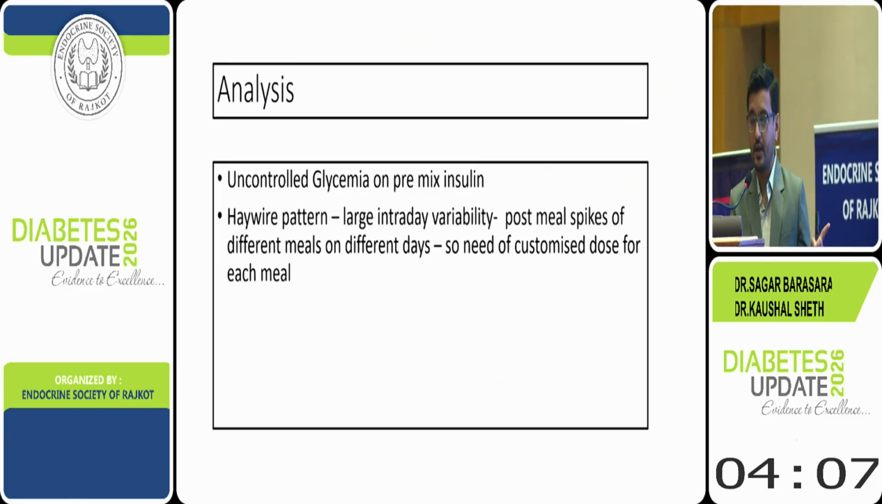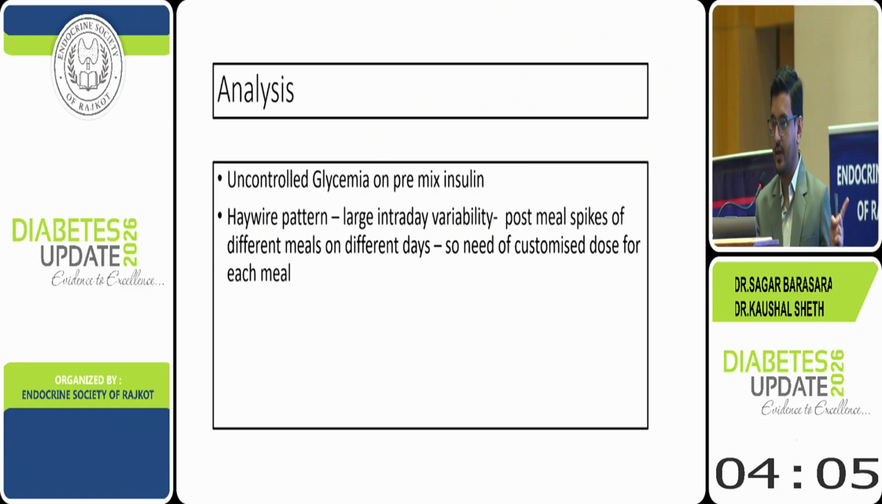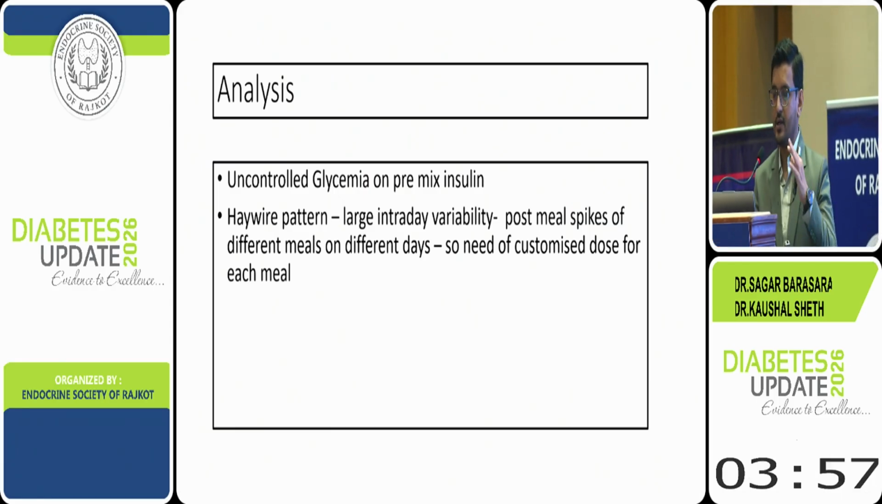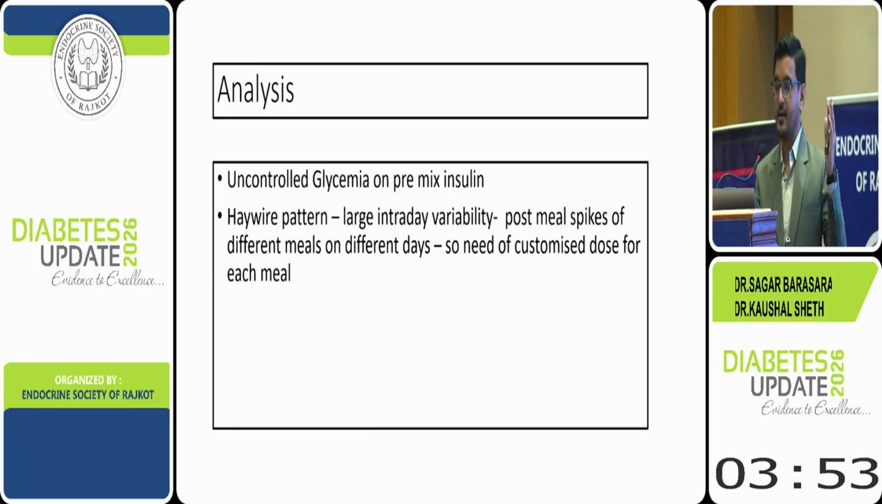CGM was showing a haywire pattern, large intraday variability, because we could see the gap was very high between the two lines. Post-meal spikes on different meals on different days. So there is no pattern, it is very random. So definitely he needs a customized dose for each meal. Premix cannot give a customized dose for each meal.